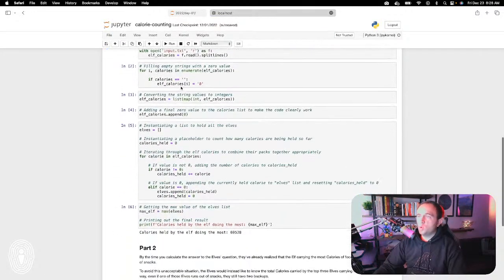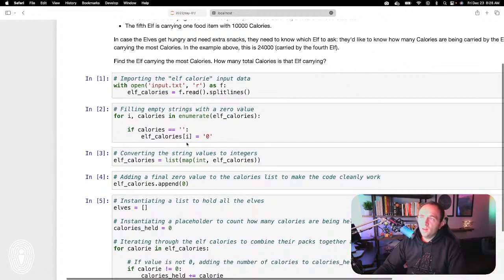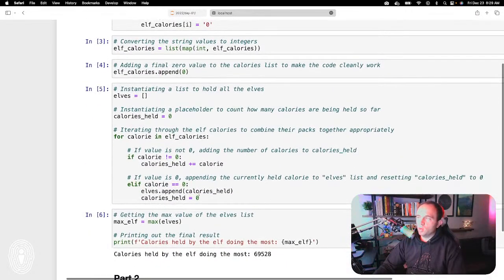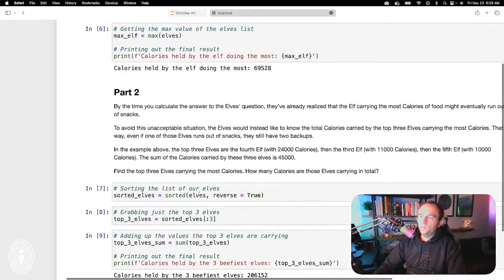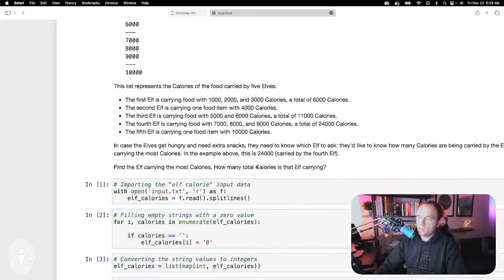So this is my actual one that I did, and you could actually see what I chose to do instead here. I chose to change the blank values to 0, and then I changed the whole thing to integers before looping over everything, and then everything's pretty well the same after that. So more than one way to solve these things.